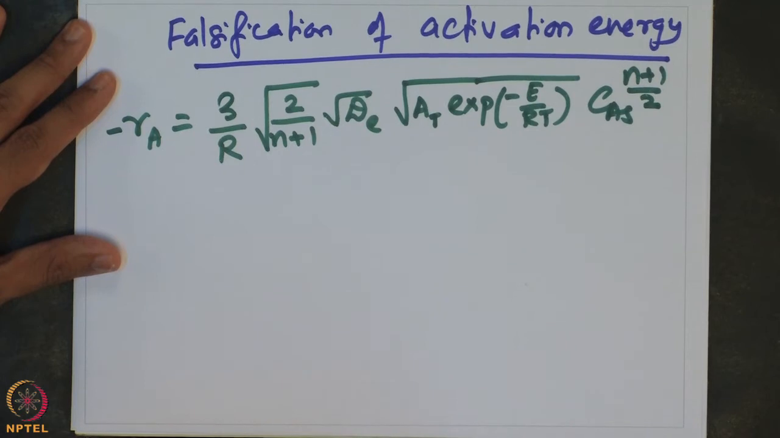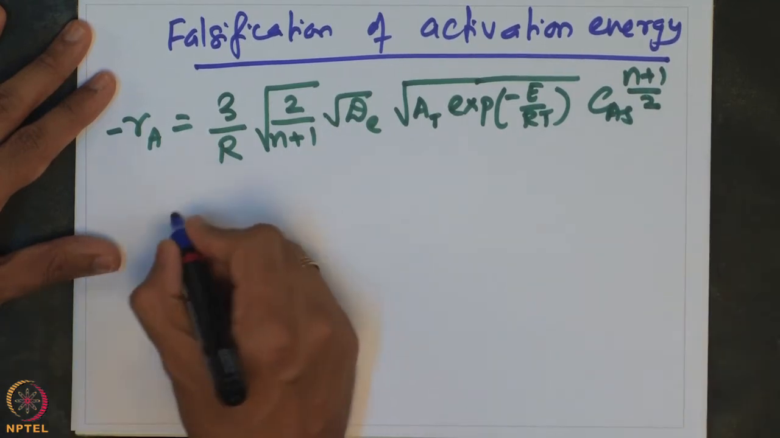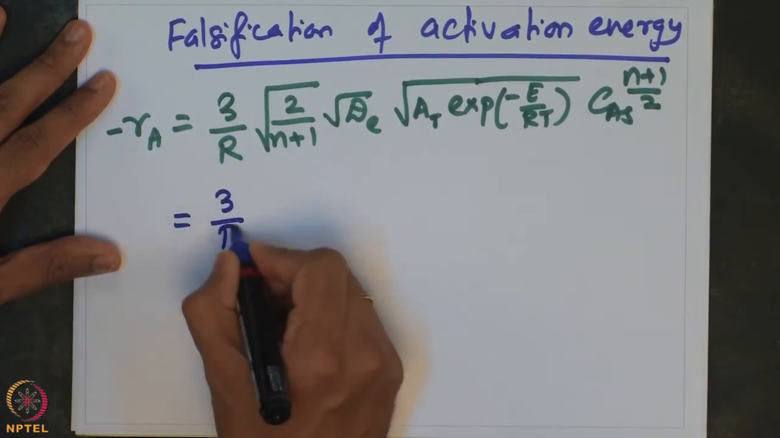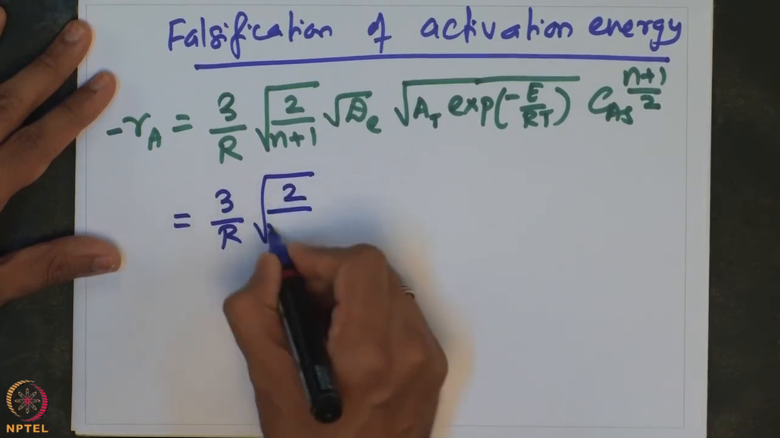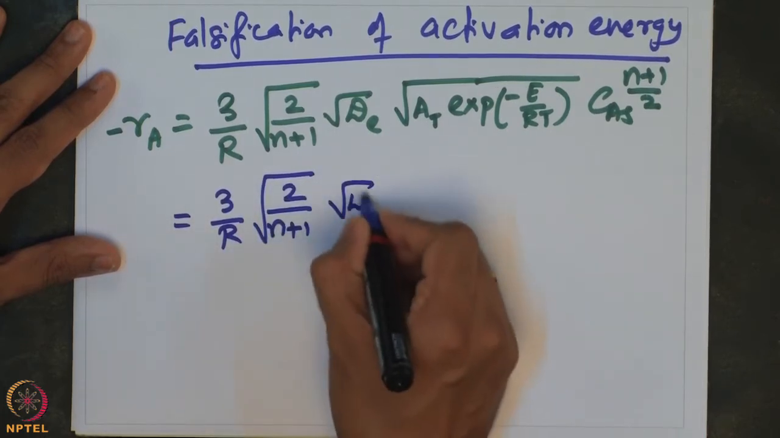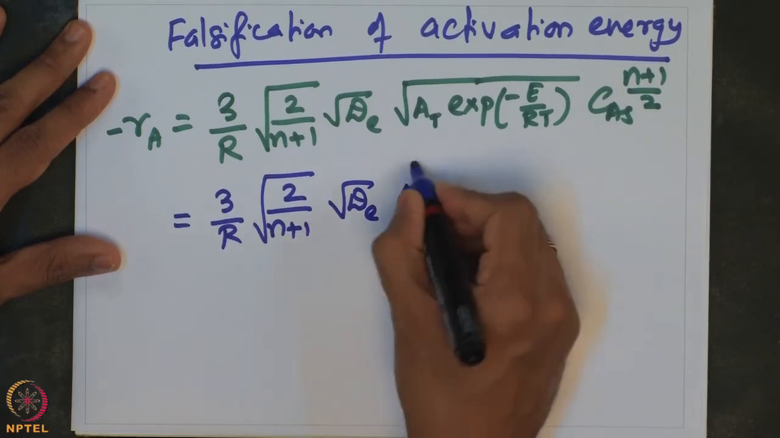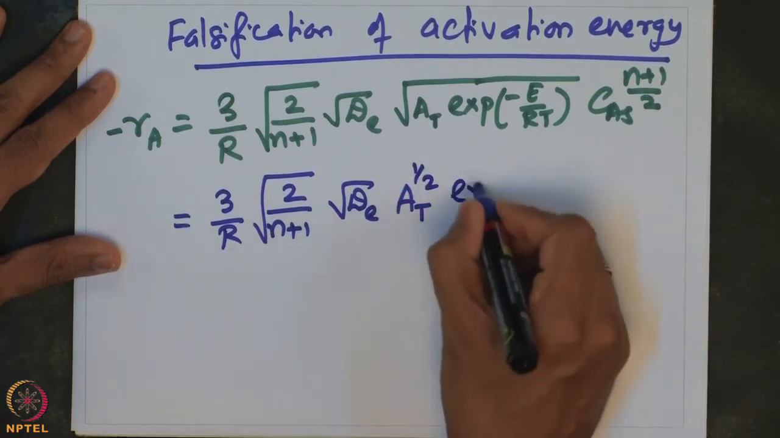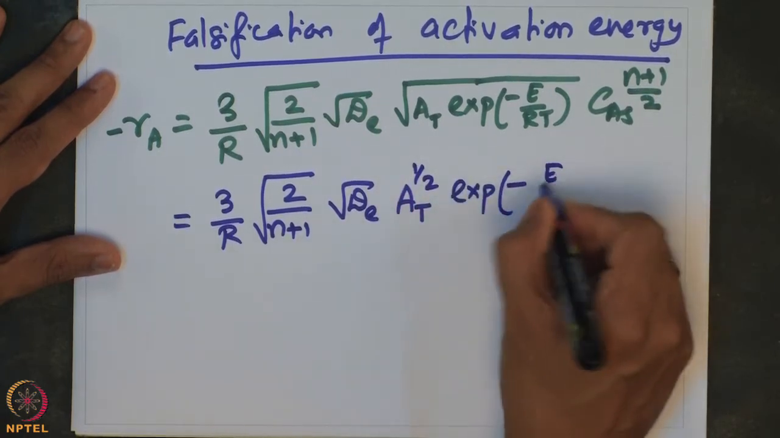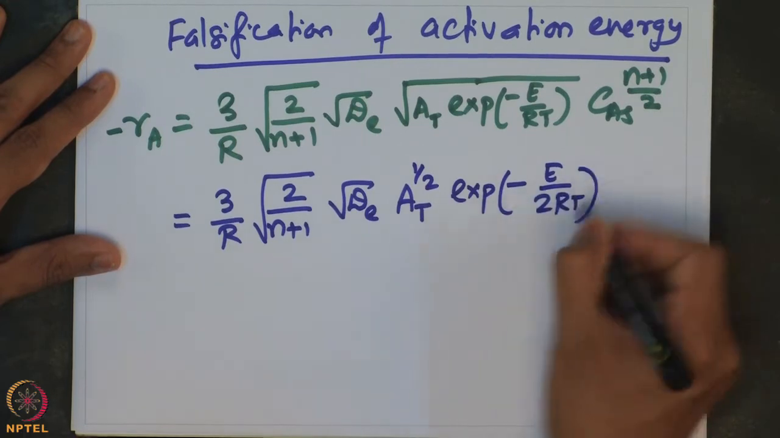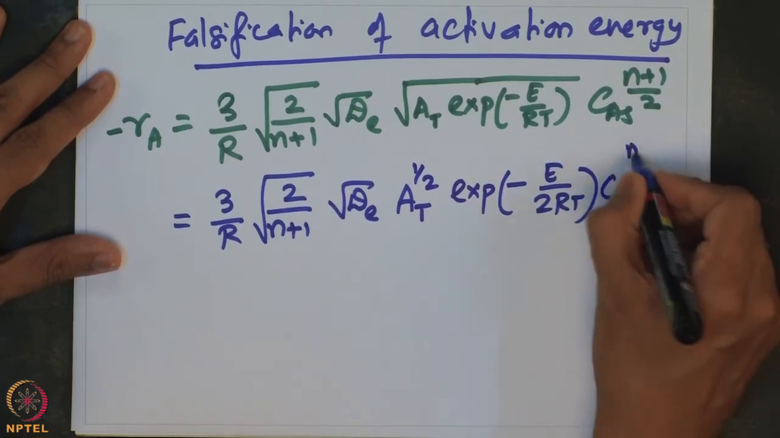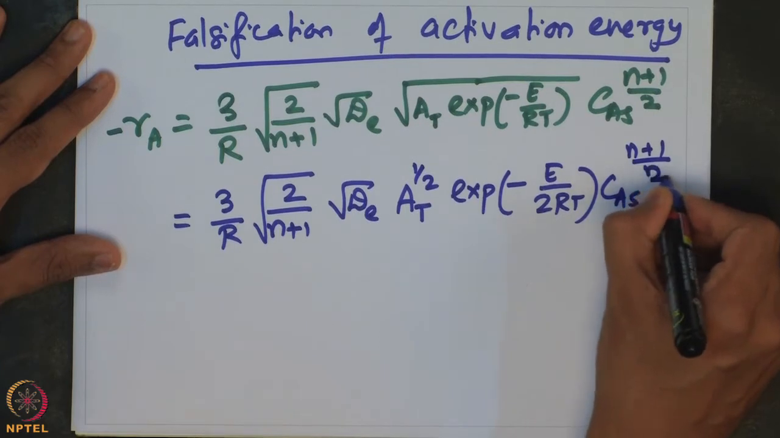Now, I can rewrite this as 3 by R into square root of 2 by n plus 1 into square root of dE into AT to the power of half into exponential of minus E by 2RT into CAS to the power of n plus 1 by 2.